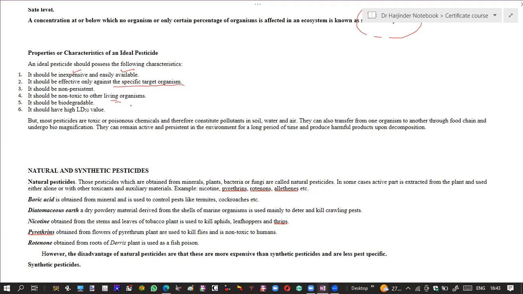But as we know, these pesticides are basically harmful, most of them are toxic or poisonous chemicals, and therefore they can enter into the soil, water, and air. So basically, they can also act as pollutants. So another important characteristic of these pesticides is they must be less harmful to other living organisms, and they should cause less pollution.